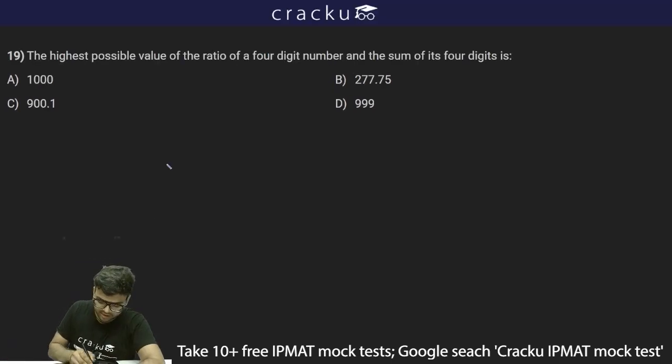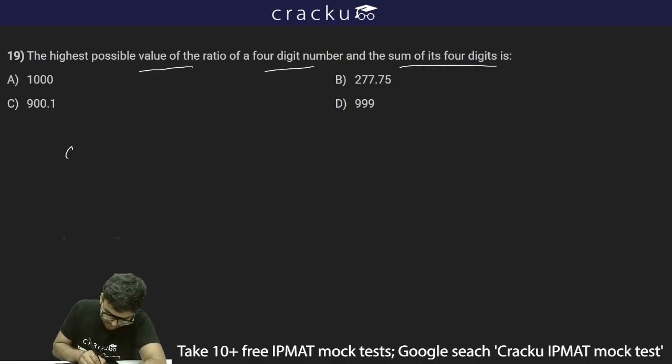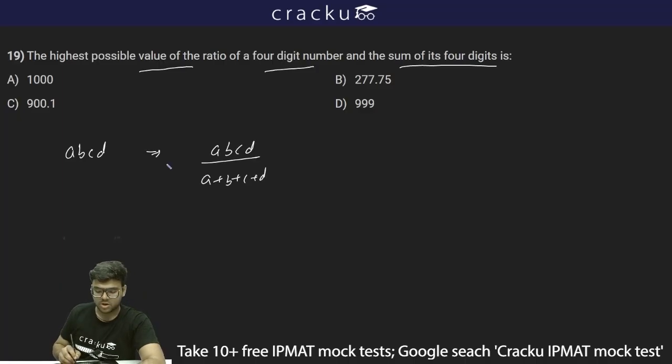The next question is saying the highest possible value of the ratio of a 4-digit number and the sum of its 4 digits. So if we have a number ABCD, what we need is basically the ratio of ABCD divided by A plus B plus C plus D. So we need this ratio. Now for this question you just need to check the options. By just checking the options we can figure out which of the following can be the highest possible value of a 4-digit number to the sum of its 4 digits. If by any chance I get the value as 1000, then my answer will be 1000, because among all the given options 1000 is the maximum value.